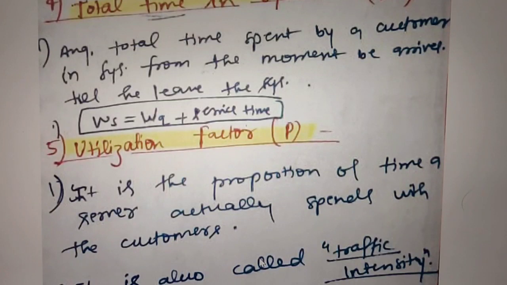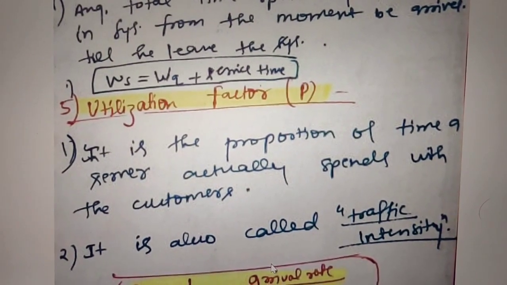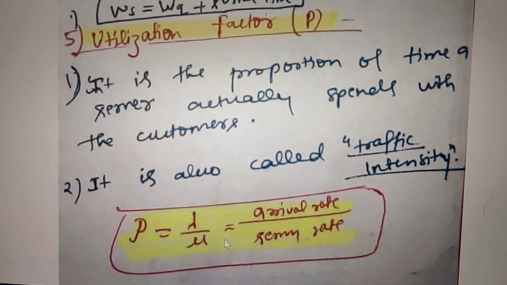Then another concept comes in the picture: the utilization factor. This is the proportion of time a server actually spends with customers, which is represented as rho. It is also called traffic intensity, rho equals lambda by mu, where lambda is the arrival rate and mu is the service rate. So these are some simple notations of queuing theory.